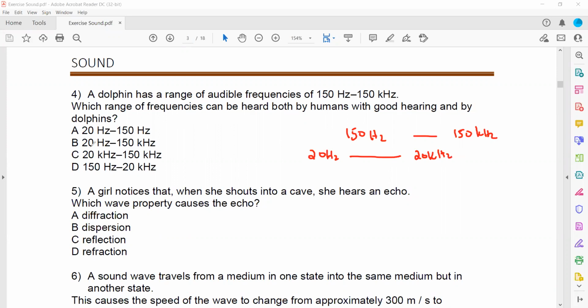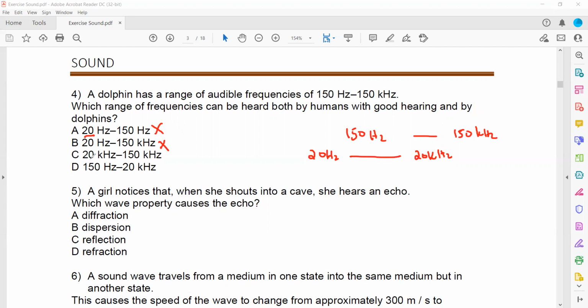When we check 20, a human ear can detect 20, but a dolphin cannot, so it cannot be A. When we check the second option, 20 cannot be detected by the dolphin either. When we check the last option, C, 20,000 hertz to 150 kilohertz.